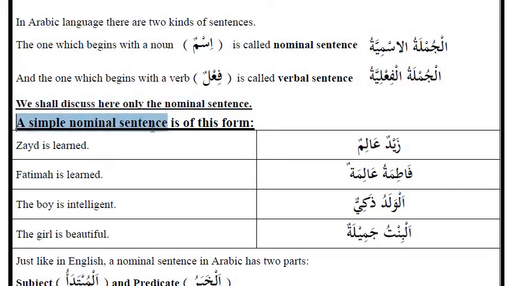A simple nominal sentence is of this form. زيد عالم. Zaid is learned. فاطمة عالمة. Fatima is learned. الولد ذكي. The boy is intelligent. البنت جميلة. The girl is beautiful.